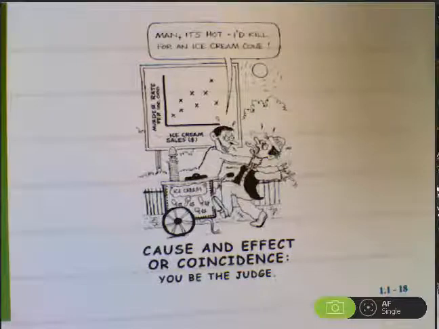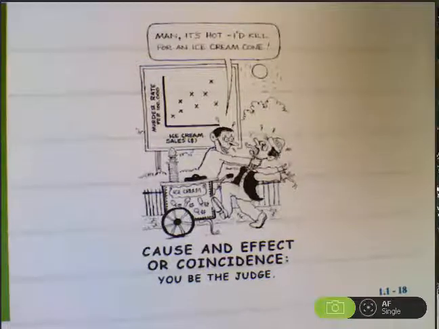But there's an underlying factor that causes both ice cream sales and the murder rate to increase. You might know it from a sociology or psychology course, but the murder rate goes up with temperature. More murders in the summer than in the winter. Ice cream sales also go up with the temperature. So there's a definite relationship between those two variables, but certainly in this case, one is not causing the other.